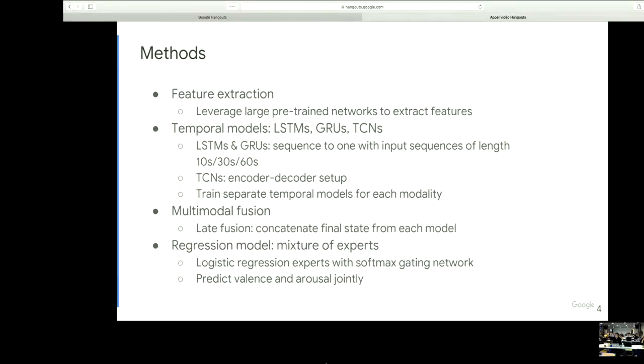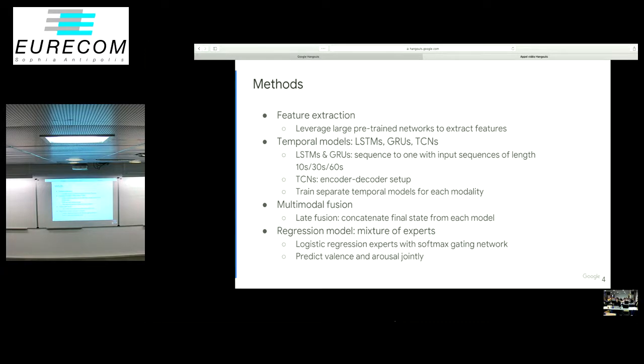So to go into more detail on the methods, we first extract the features in each modality using the larger pre-trained networks in order to reduce the dimensionality of the features. For our temporal models, we tried LSTMs, GRUs, as well as TCNs, temporal convolutional nets. The LSTMs and GRUs have been shown to be pretty effective at sequence modeling tasks, and we use the sequence-to-1 setup of these networks with input sequences of length 10 seconds, 30 seconds, and 60 seconds. For the TCNs, we use the encoder-decoder setup, which has been shown to be effective for generic sequence modeling tasks, as well as for human action recognition.